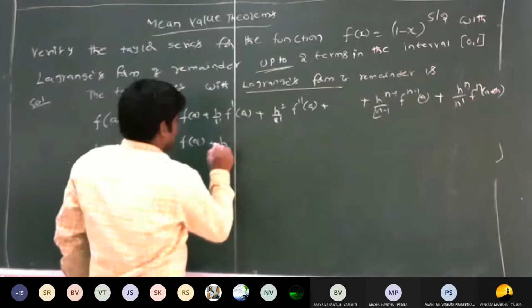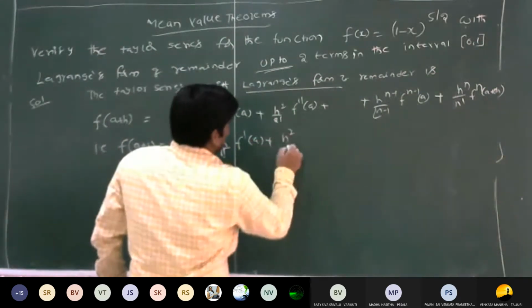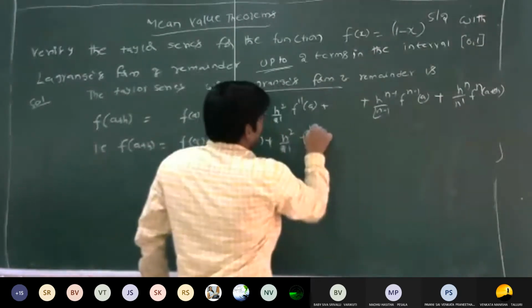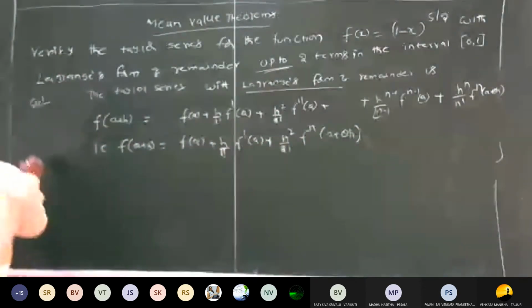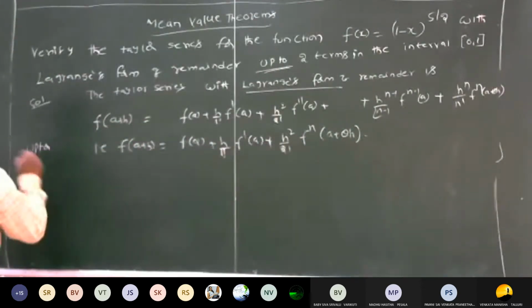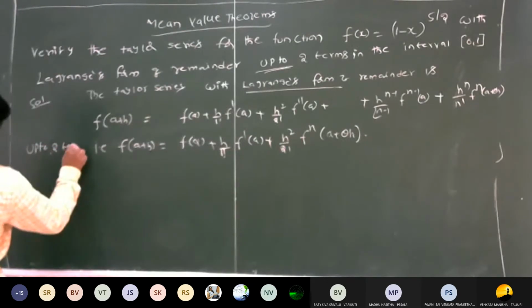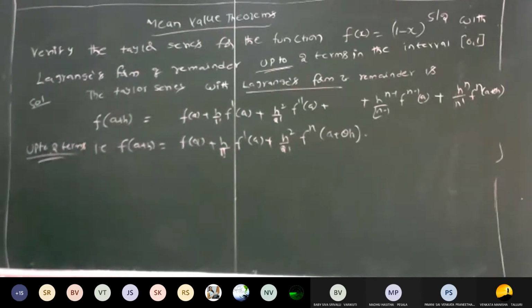Then you will get h by 1 factorial into f dash of a plus h square by 2 factorial into f n of a plus theta h. So that is the Taylor series formula up to two terms with the Lagrange's form of remainder. So that is the formula. It is a very, very important formula, right?